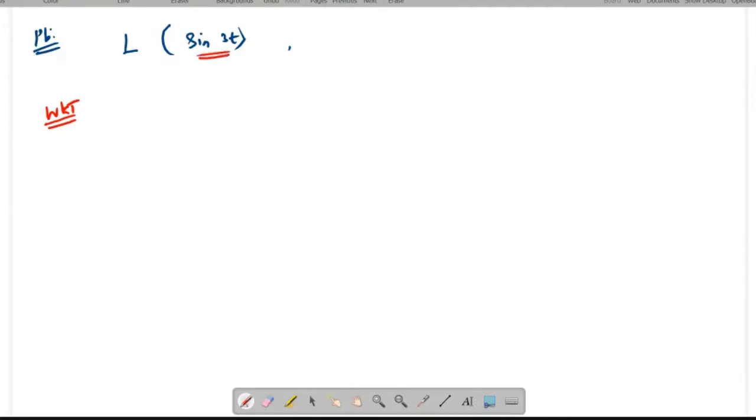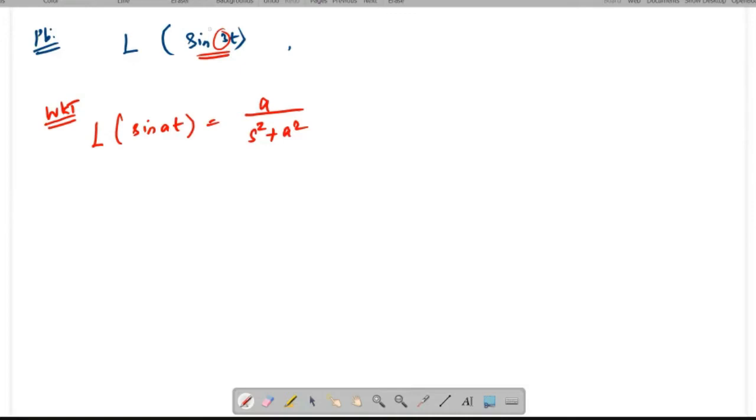So here in this function, the domain is not specified, so directly you can apply the result. What is the result? The result is L of sin at equals a by s square plus a square. Try to identify what a is. a is nothing but 3, so instead of a, it's enough to substitute 3.